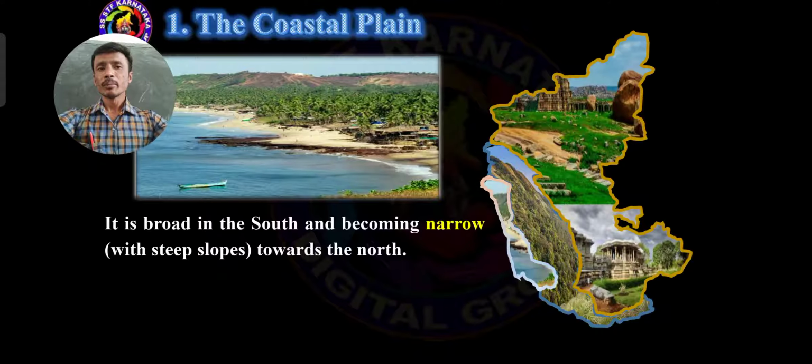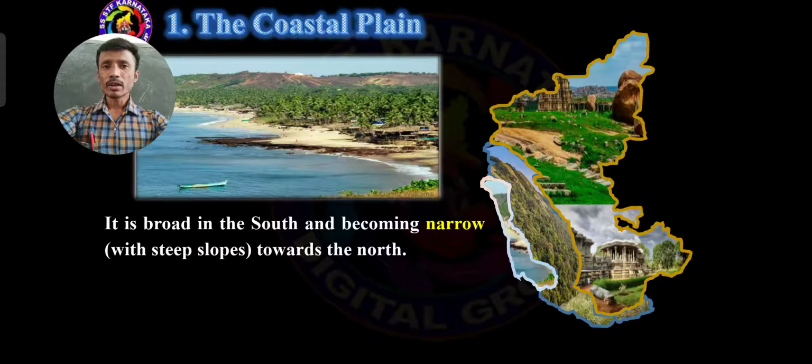Then becoming narrow towards the north. It means very small. In the southern part, the coastal plains are mostly wide, while coming to the northern part, it is decreasing. It means very, very small. So it is broad in the south and becoming narrow towards the north. This point you should keep in your mind.